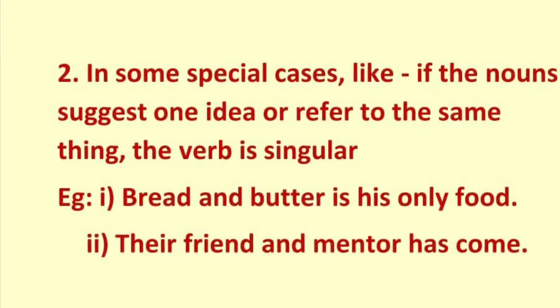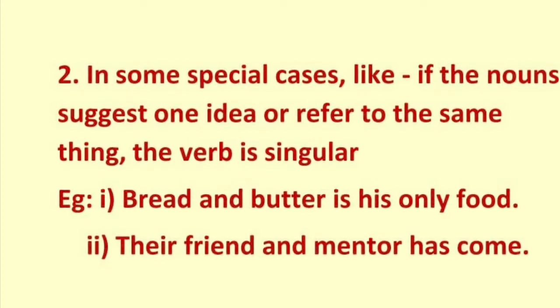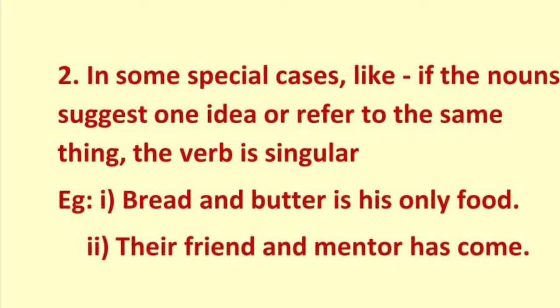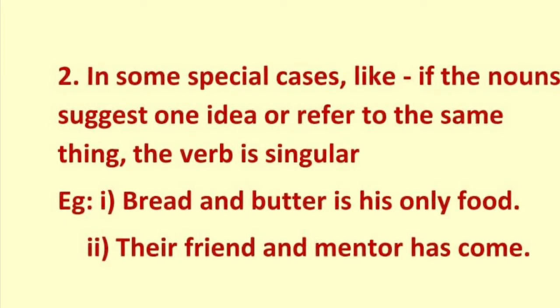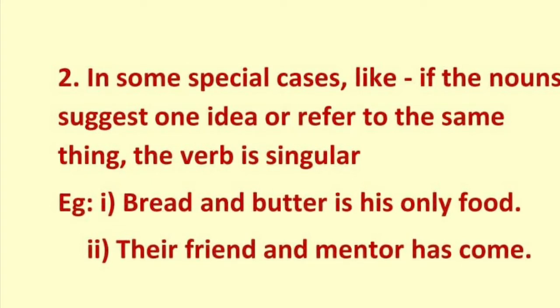Let us see the second example. Their friend and mentor has come. Now their friend and mentor refers to a single person. The friend and mentor is a single person, means that person is the friend as well as the mentor. So we are using has, which is used for a singular entity.